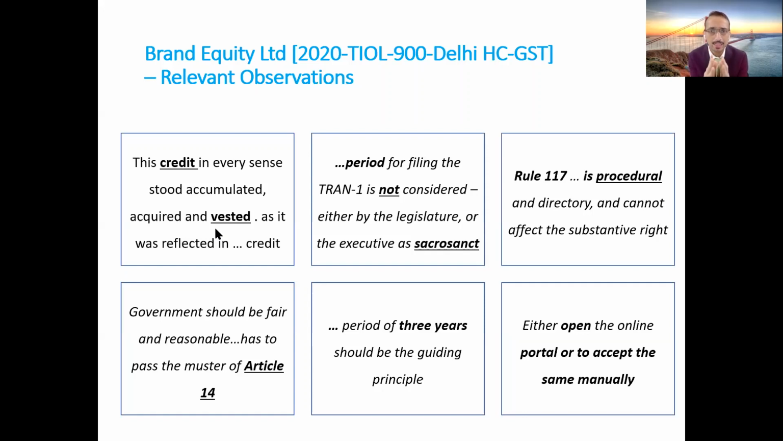Additionally, it was mentioned that Rule 117 is only procedural in nature and it is not a substantive provision. Then it was also said that the time limit for claiming credit would be considered as 3 years, because the Limitation Act specifies that whenever you identify a mistake, within 3 years you can do a correction. Because of this, they said, in case any taxpayer has not filed Tran 1, the taxpayer can file the Tran 1 up to 30th June 2020, and they'll be allowed to claim input tax credit.